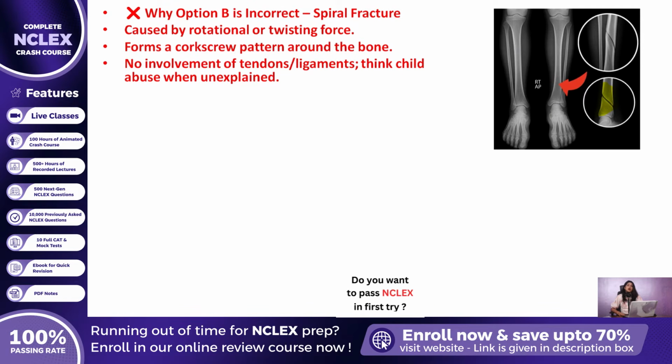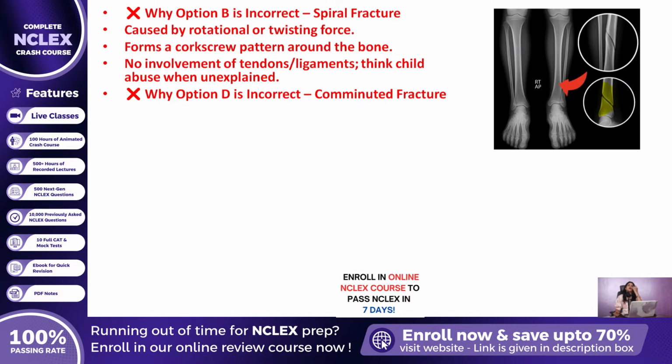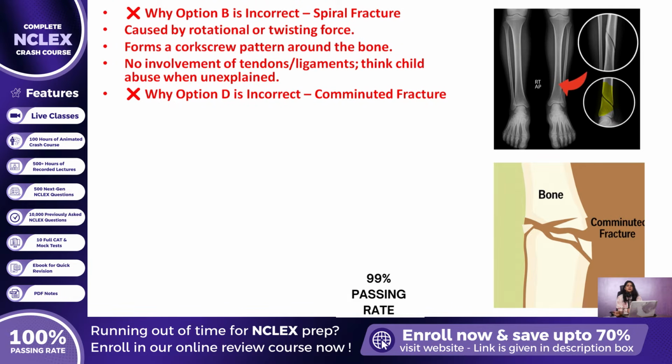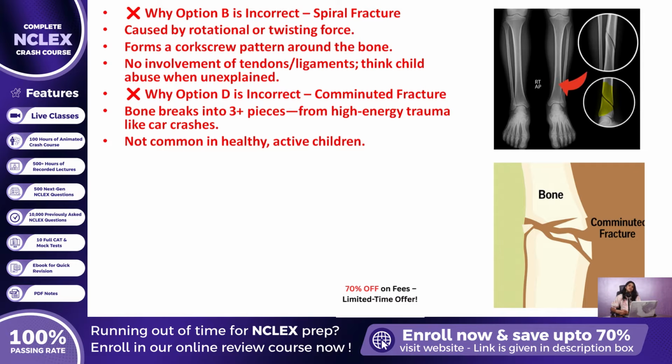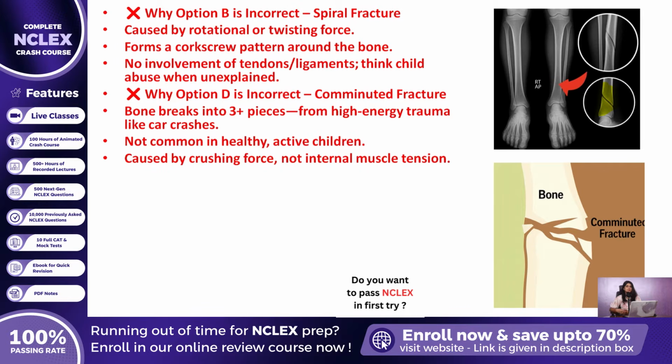Now turning to option D, this describes a comminuted fracture, where the bone breaks into 3 or more pieces, usually due to a high-energy impact like a car accident. Comminuted fractures are uncommon in healthy children who sustain injuries during sports, especially without severe trauma. They involve crushing force, not the traction seen in avulsion injuries. Avulsion fractures, by contrast, are typically small and localized, often involving growth plates, and are caused by indirect tension from soft tissues rather than direct crushing trauma.